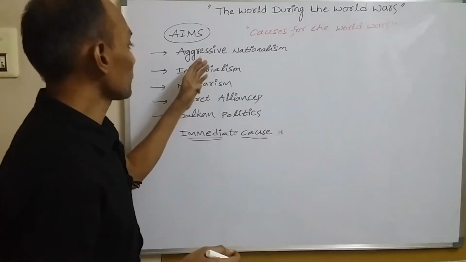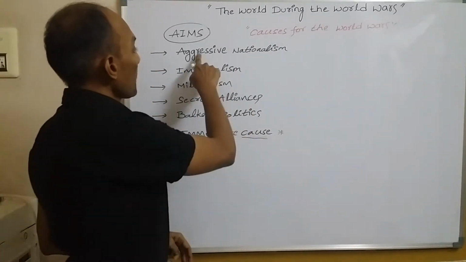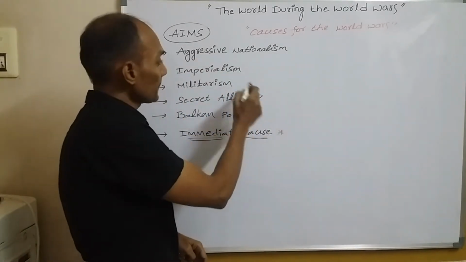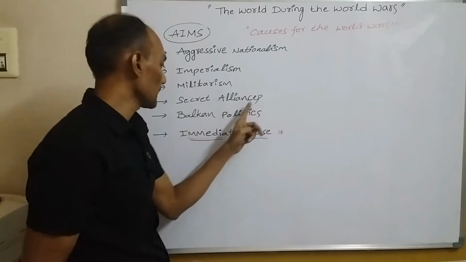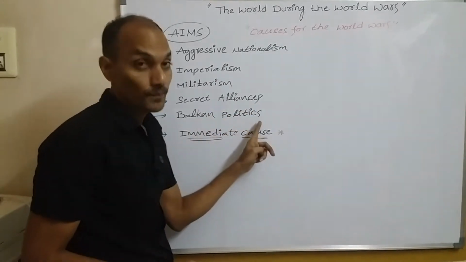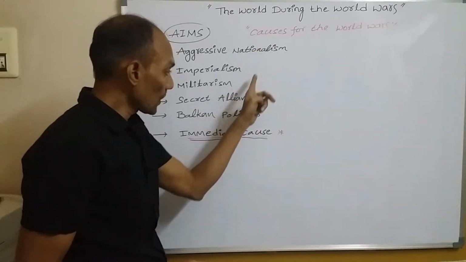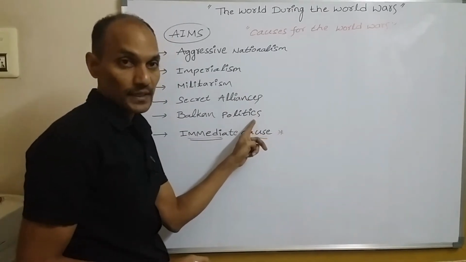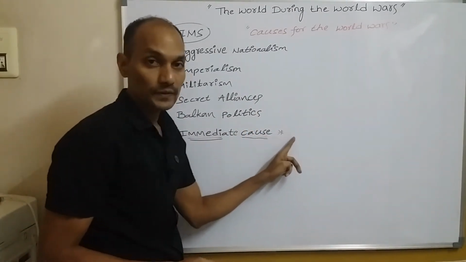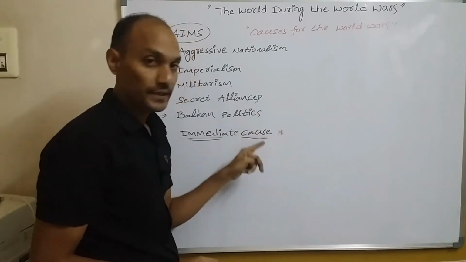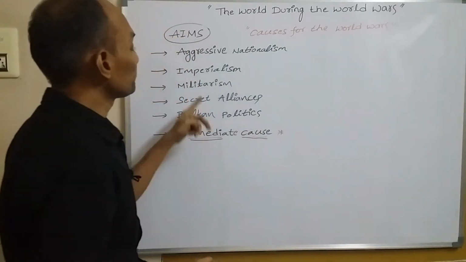What are the long-term causes? Here: aggressive nationalism and imperialism, militarism and secret alliances, and Balkan politics. These were all long-term causes, and an immediate cause was also there. So we will discuss that later.